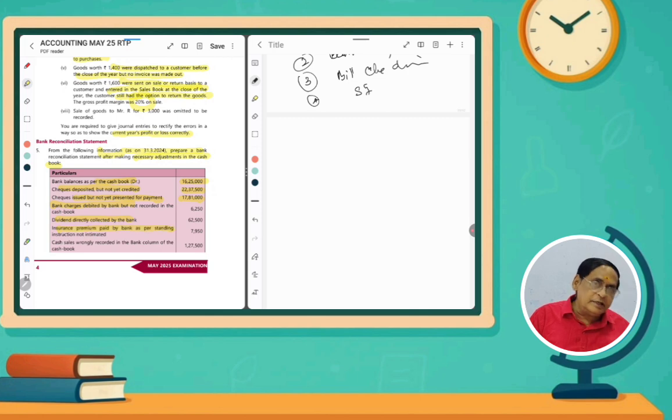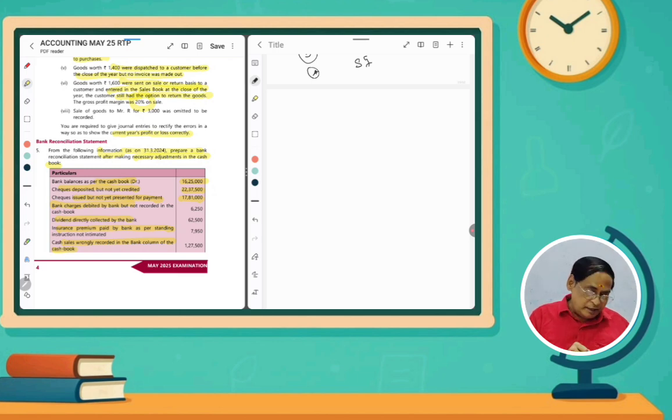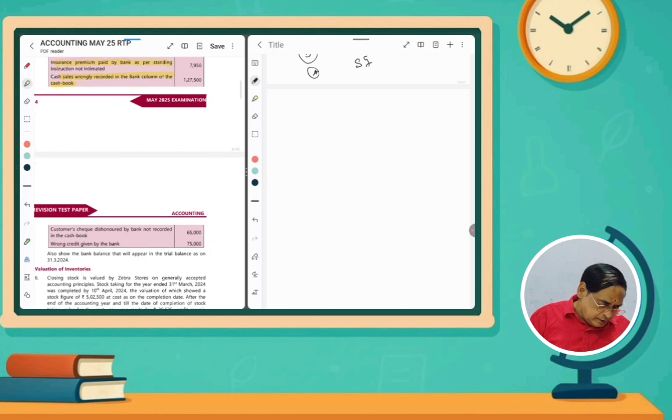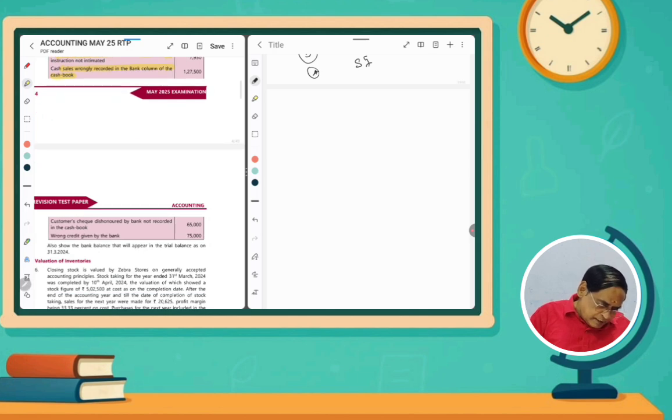Insurance premium paid is to be deducted. Cash sales wrongly debited. In this case, we are requested to prepare an adjusted cash book. Whatever transactions we can adjust in the cash book itself, we will adjust. So the customer check dishonored and wrong credit given by the bank, whatever we can adjust, we will adjust in the adjusted cash book.